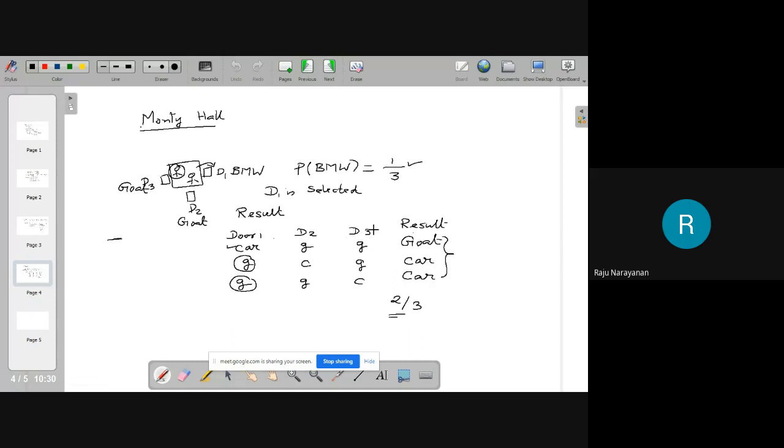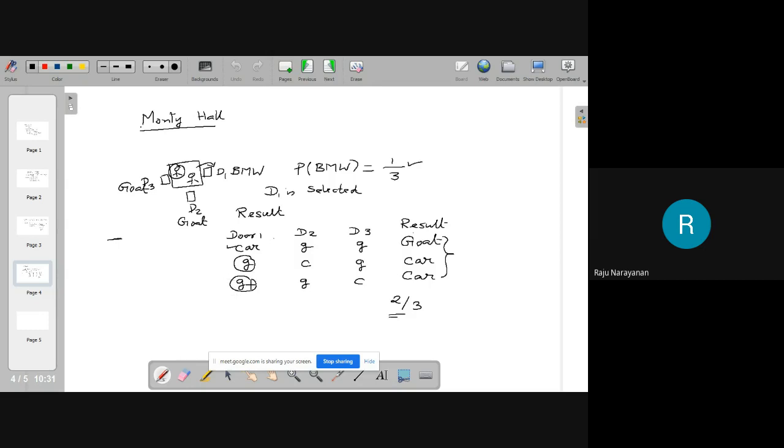You will change the decision to D2 only. You will never select D3 because behind D3 there is a goat only. Okay, if you change, you will change to D2. Here goat, here goat. He will open D3 only. He will never open D2. If he opens D2, you will change to D2 and you will take the car. That's a sure event. It is not a random event.